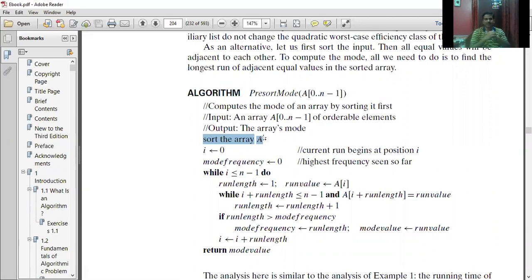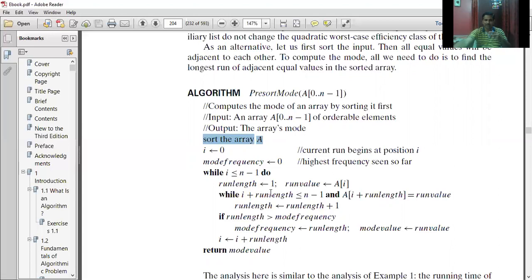The highest frequency seen so far: as it's the initial iteration, we have not seen any frequencies, so the frequency value will be 0. Mode value will tell us what the mode is. The mode frequency variable will tell us how many times this mode value occurred in your given array.